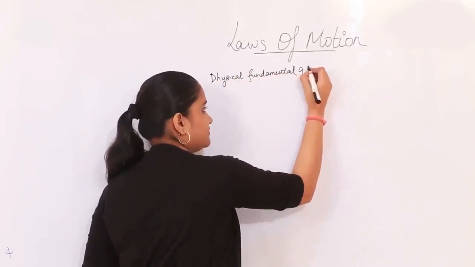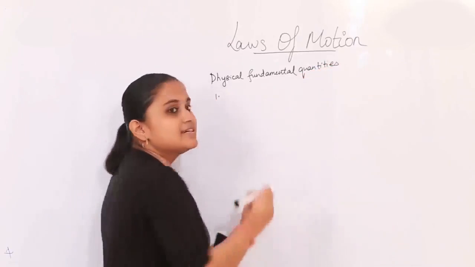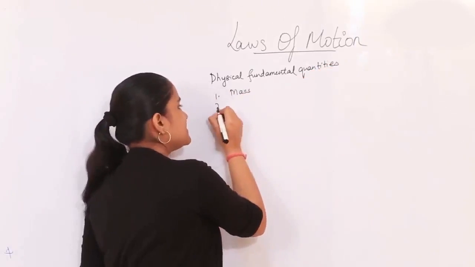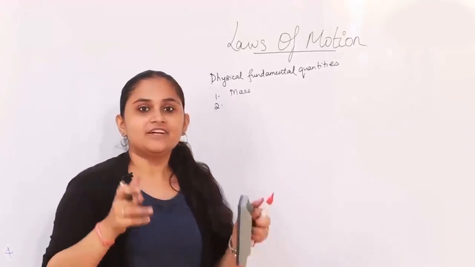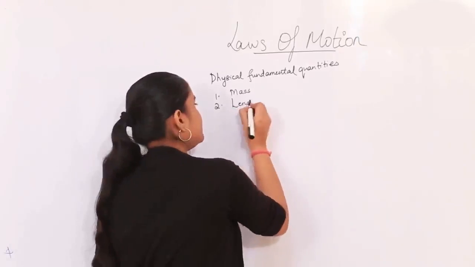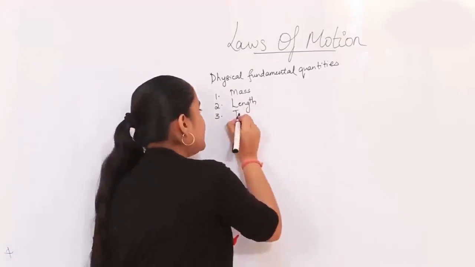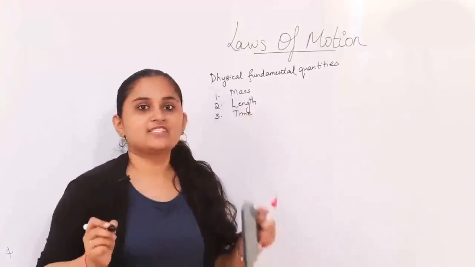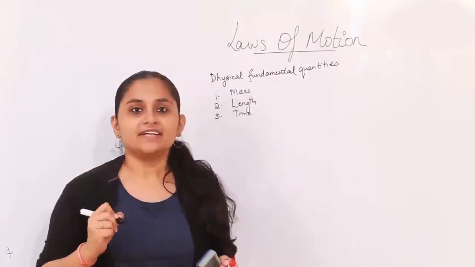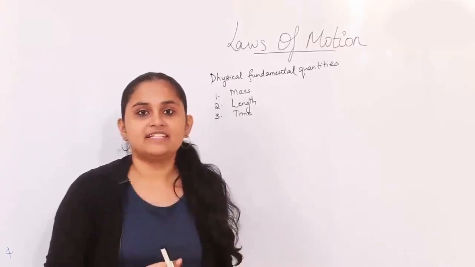as follows. So the first one is the mass of an object. The second one is the length, which describes the dimension of the object. The third one is the time, the duration in which the object's motion is taking place. So these will be the three fundamental quantities which are not further divisible into any other smaller quantities, and the